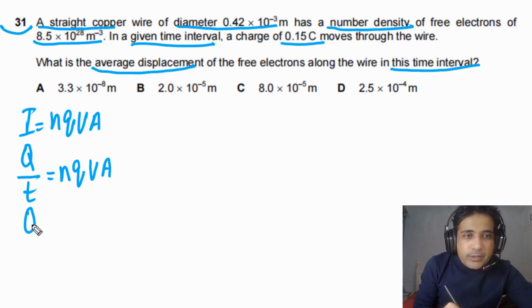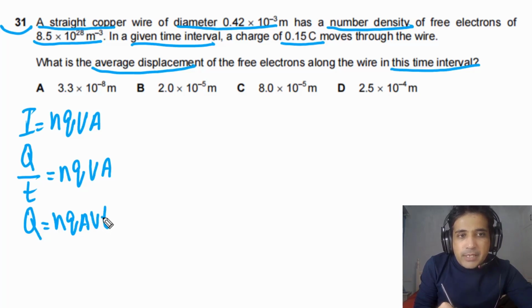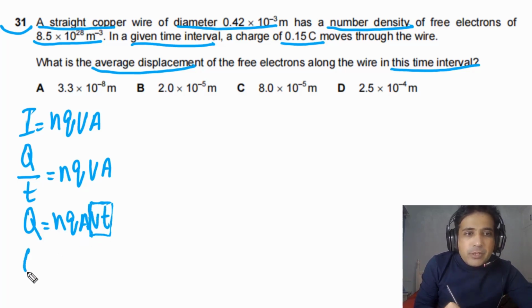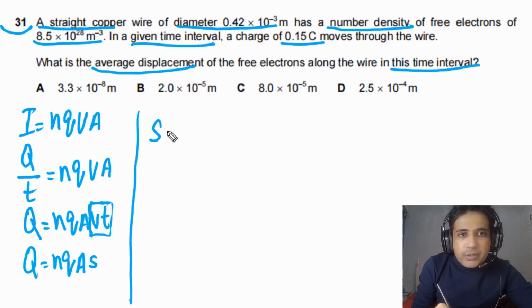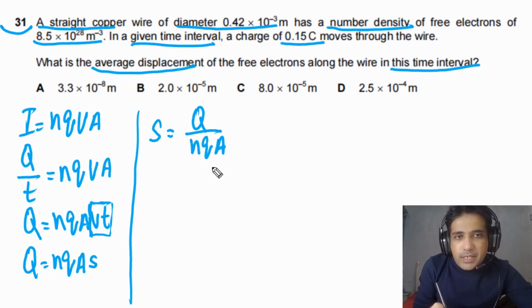From here we can write down capital Q is equal to nqA v times t, but velocity times time is equal to displacement. So we can write down Q is equal to nqA times displacement. So s is the displacement and we need to calculate displacement. So we can say s is equal to capital Q divided by nqA.